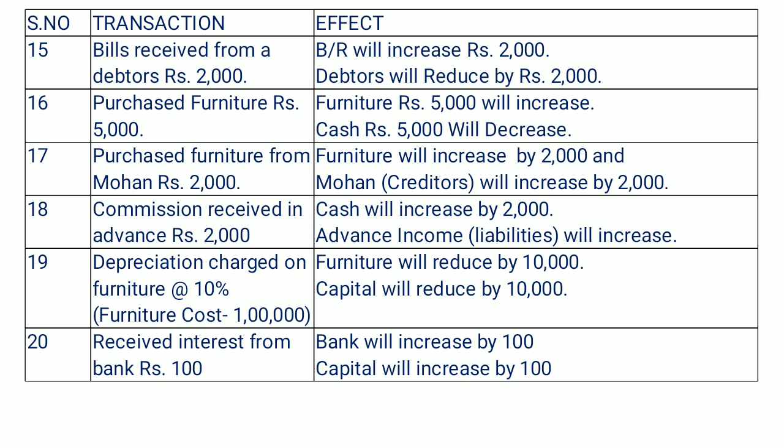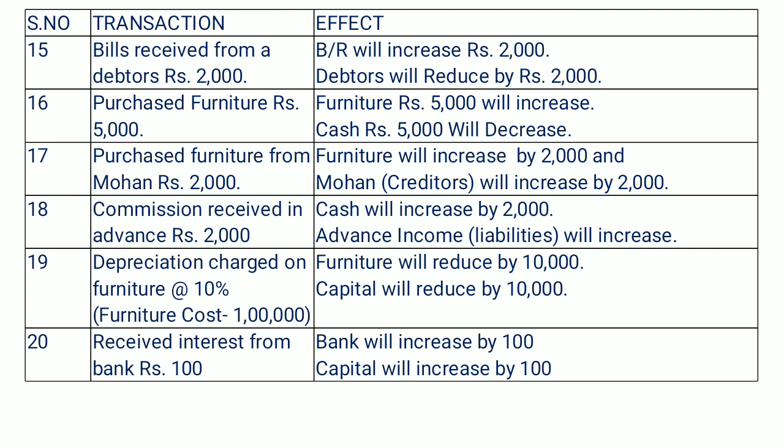The next, depreciation charged on furniture. As we know, depreciation is a charge against the profit. It reduces the profit of the business organization, and it also reduces the value of the asset. So this transaction will reduce the value of furniture by 10,000, because 10% of 1 lakh is 10,000.